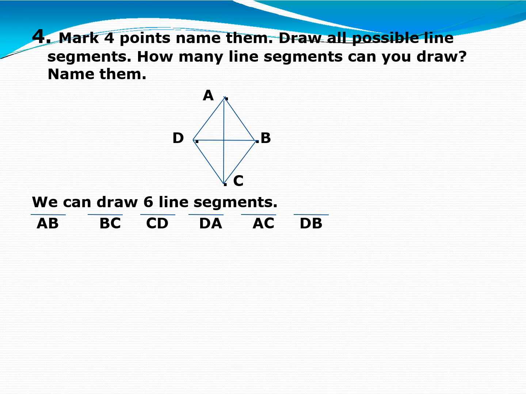4 points are given to you, A, B, C, D. Now you have to draw the maximum number of line segments. So start by using your scale. First draw AB, then move to BC, CD, DA. You can join AC as well as BD also. So how many line segments are there? We can draw 6 line segments: line segment AB, line segment BC, line segment CD, line segment DA, line segment AC, and line segment DB or BD. Right? Okay.